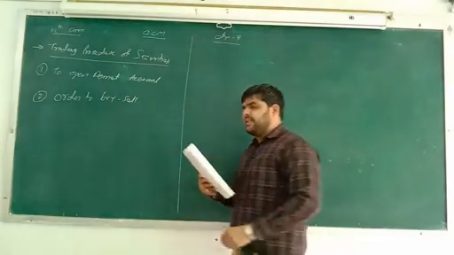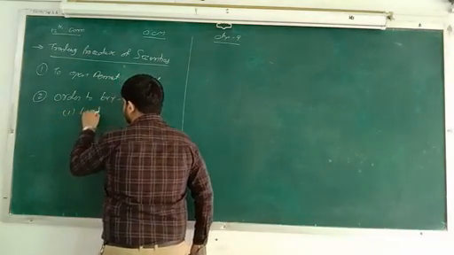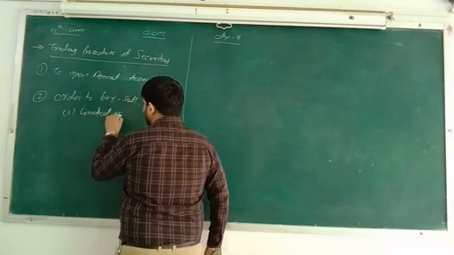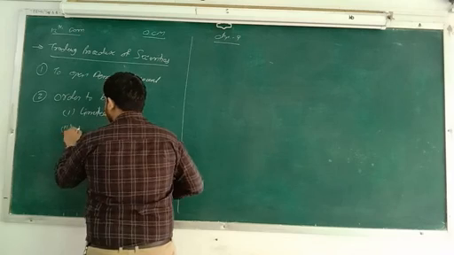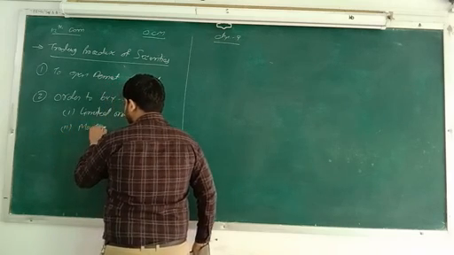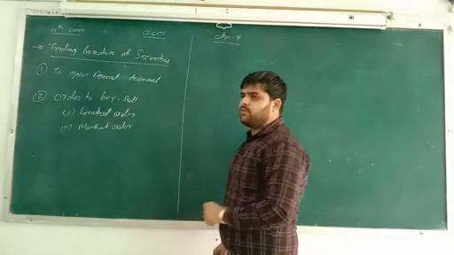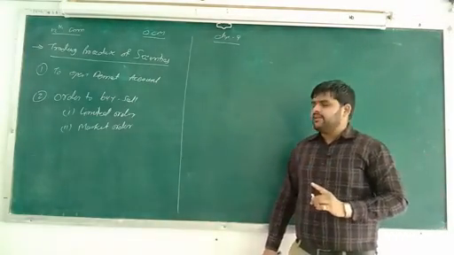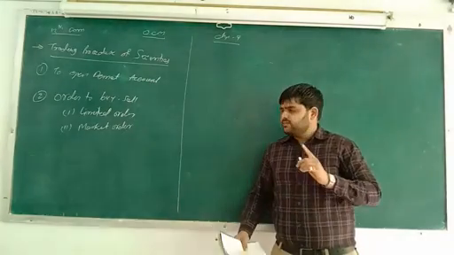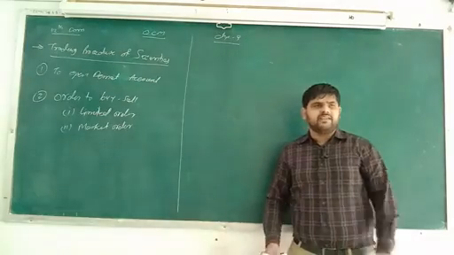Number one, limited order, and second one, market order. So in two different ways you can place an order for selling or buying securities. What is a limited order and what is a market order, that we have to learn.